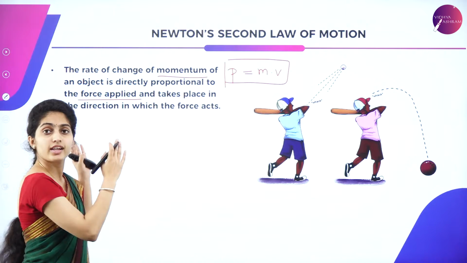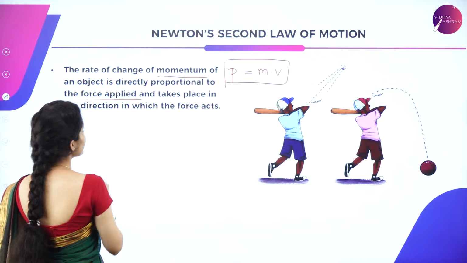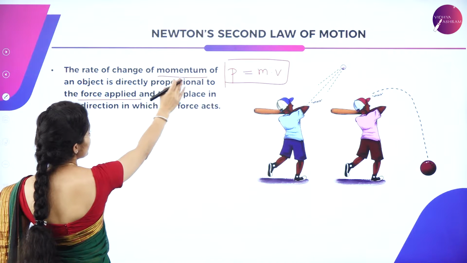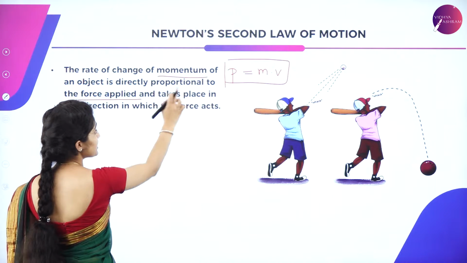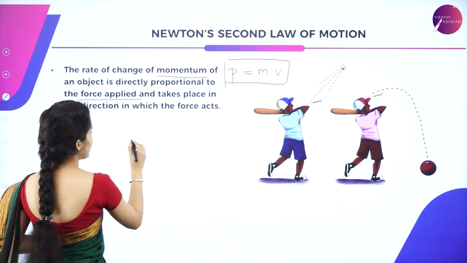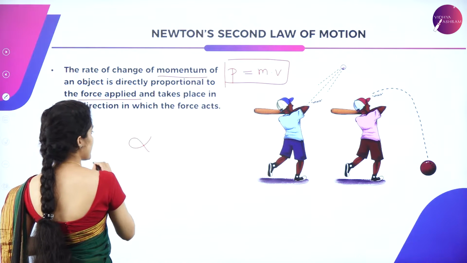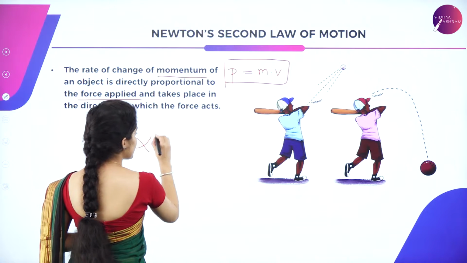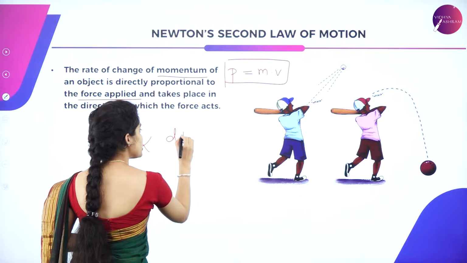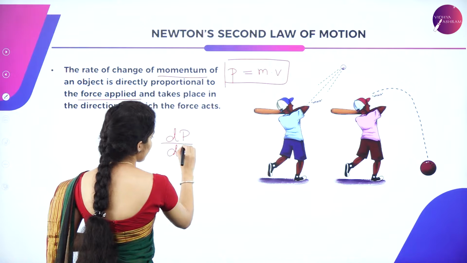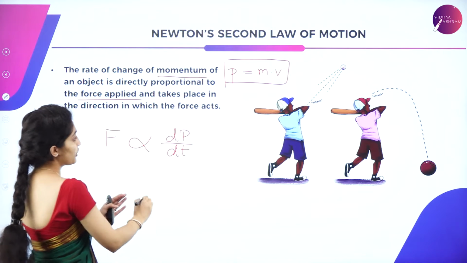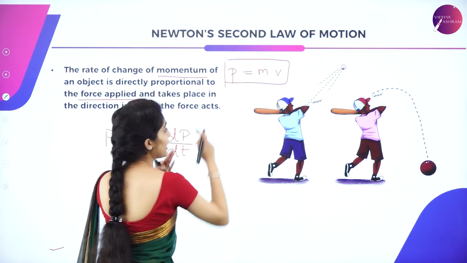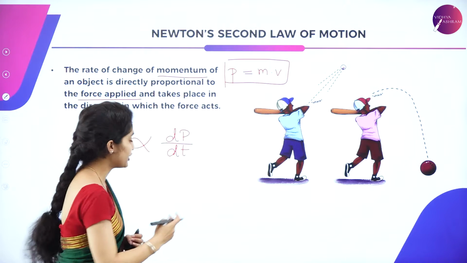So, consider this law. According to the statement, the rate of change of momentum of an object is directly proportional to the applied force. So this is proportionality. So here you have force applied, which is directly proportional to change of momentum. We have momentum given by the product of mass and velocity.